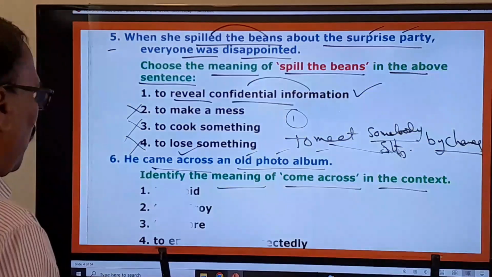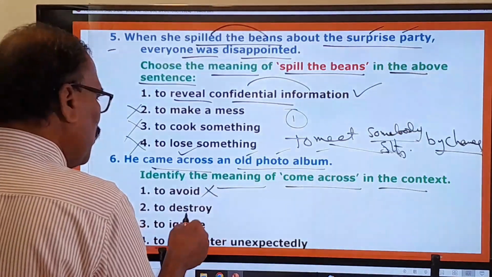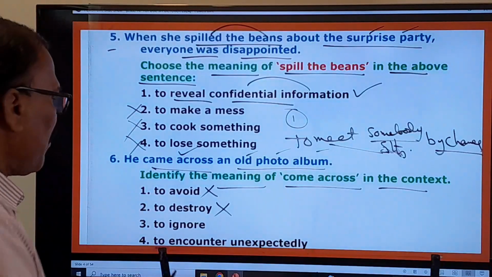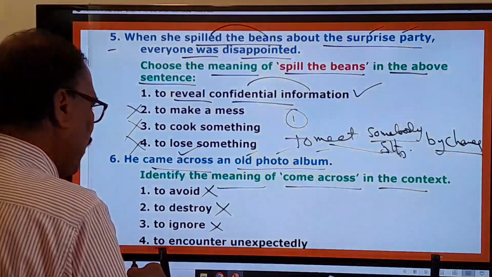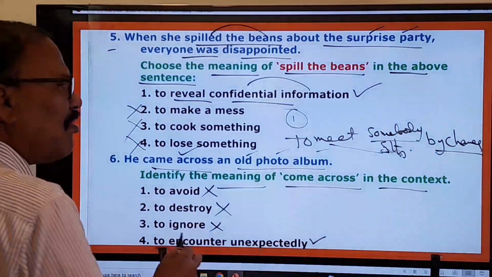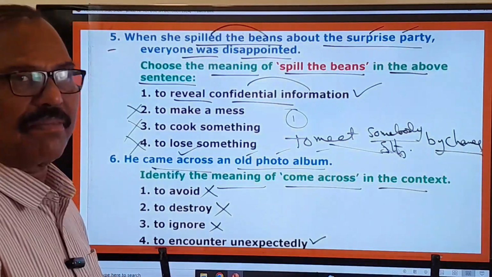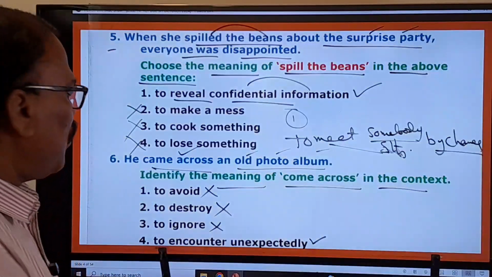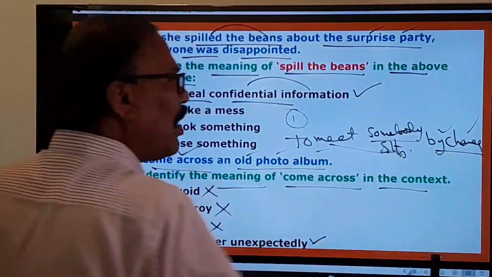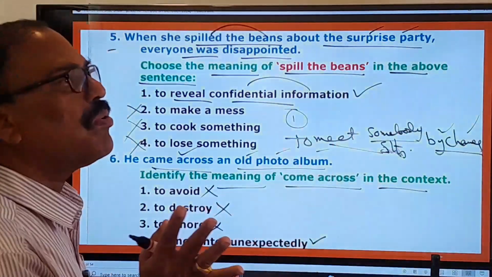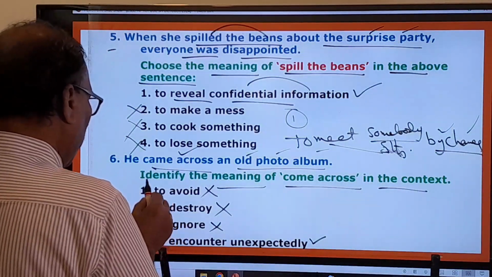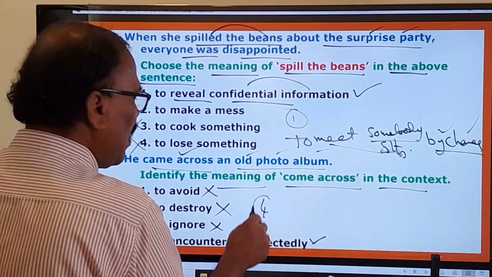And here what are the options given? To avoid, no. To destroy, you know the meaning of all these words, that's why I'm not giving you the meanings. To ignore also, no. To encounter unexpectedly is the right one. Encounter means to meet, to meet unexpectedly. Unexpectedly means by chance. That is the meaning of that. So here, the first one, second one, third one are wrong. Only the fourth one is the right one.